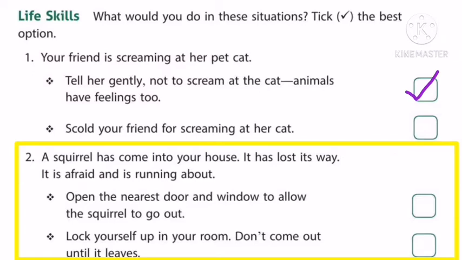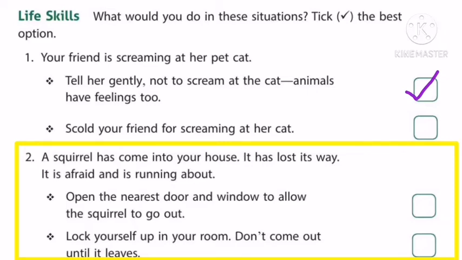See the next situation. A squirrel has come into your house. It has lost its way. It is afraid and is running about. What would you do? Open the nearest door and window to allow the squirrel to go out. Or lock yourself up in your room. Don't come out until it leaves. What do we have to do?